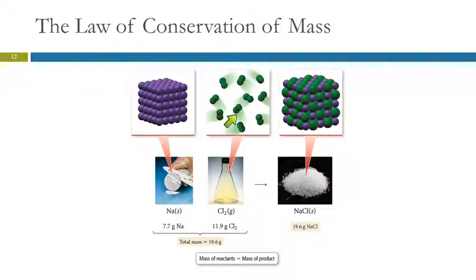When these two things react and combine to form sodium chloride, the little atoms here, the green and the purple spheres, are still there. But instead of being separated and arranged like this, now they're put together in this pretty pattern, right? We see that the mass of sodium plus the mass of the chlorine that react here, a total mass of 19.6 grams, is represented in the total mass of the substance formed. Any questions?